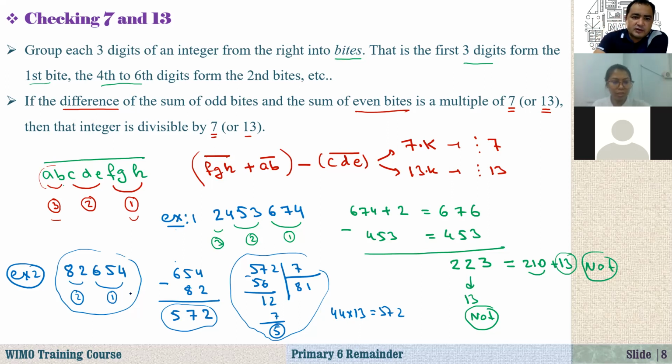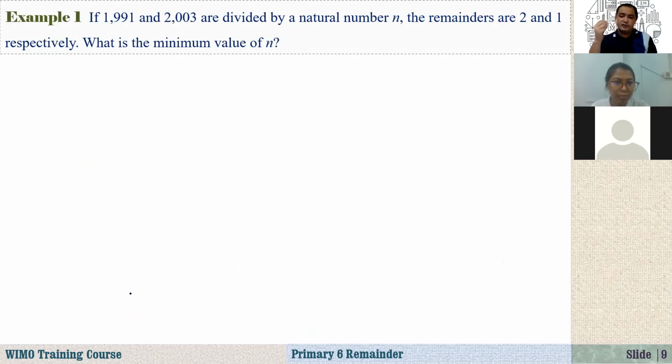All right, Athena, let's continue. Now let's see a few examples. Can you read the question? Just read it. If 1991 and 2003 are divided by natural number n, the remainders are 2 and 1 respectively. What is the minimum value of n? Very good. Minimum value means the smallest possible value.